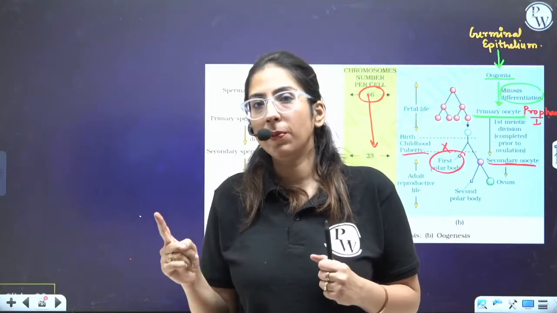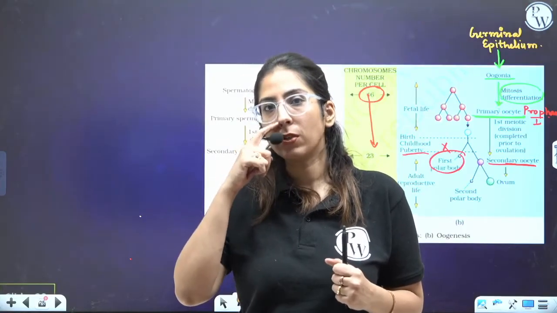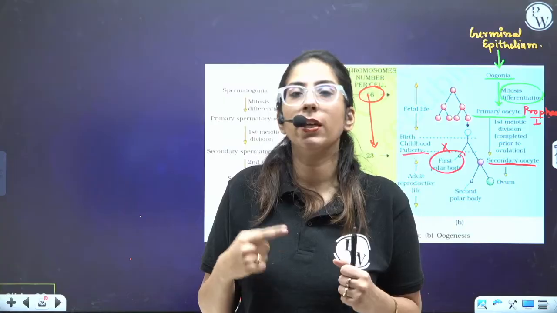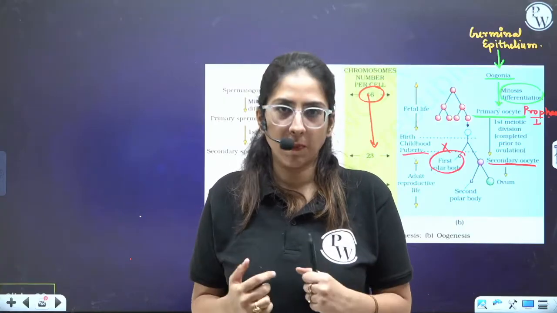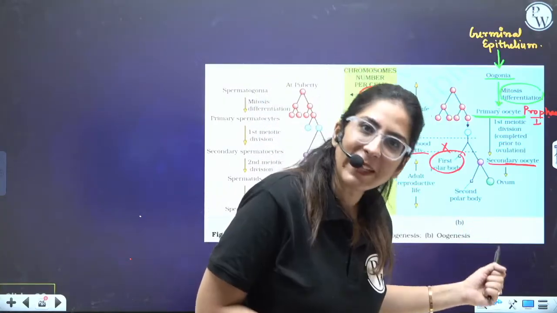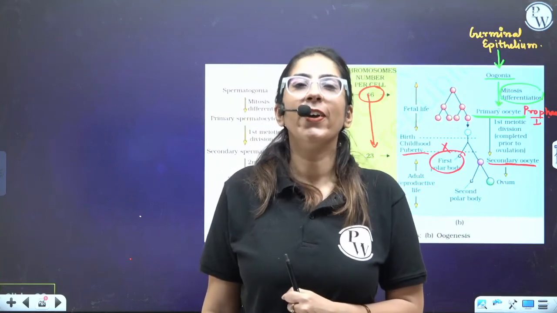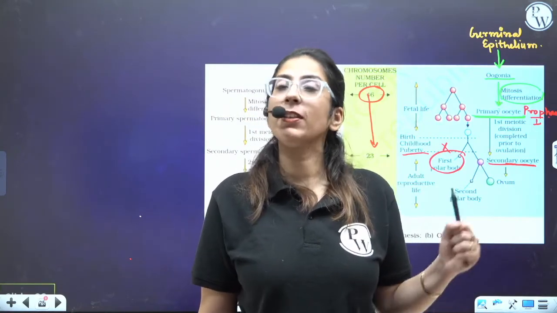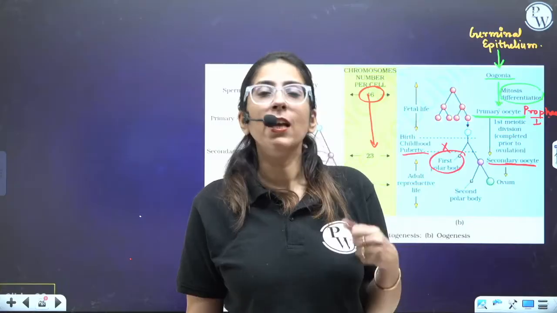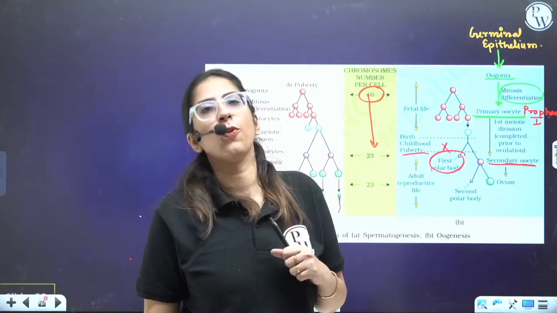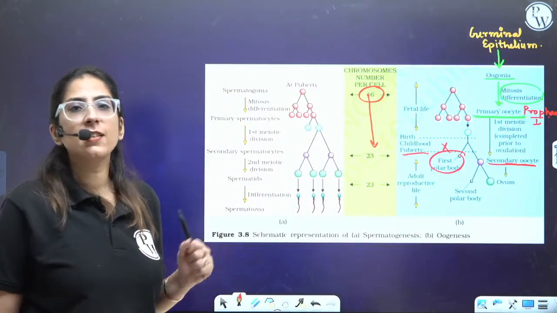In the fallopian tube, they will reach the ampulla region, and in the ampulla region they will wait for the sperm. If sperm occurs, they will complete meiosis 2. Are you getting this point? If sperm will not occur, then they will die. That means the menstrual flow. Done? So everything is under the control of the hormones.